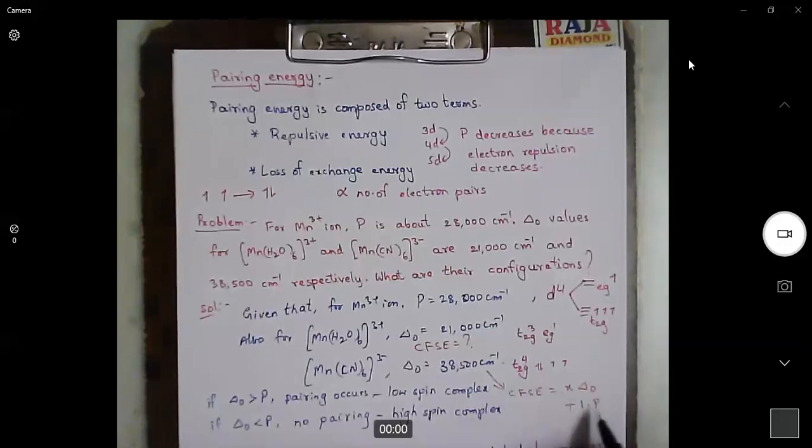We need to add this pairing energy also. Previously, we did not consider pairing energy, but here we have an electron pair, so we need to consider pairing energy also. So calculate the CFSE and add 1 pairing energy. If you have 2 electron pairs, then we will add 2 into pairing energy. If we have 3 electron pairs, we will add 3 into pairing energy.